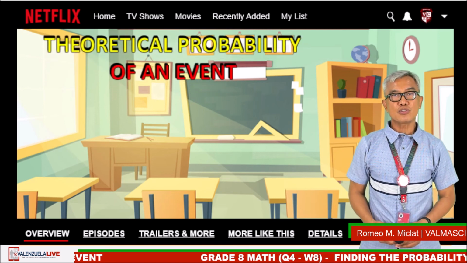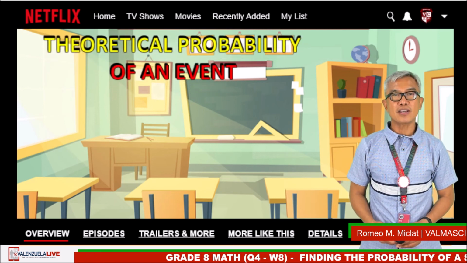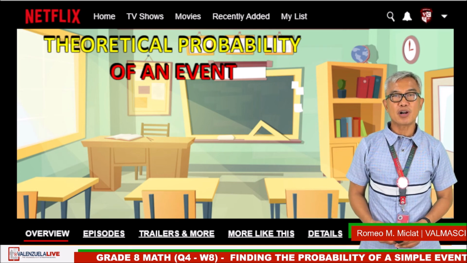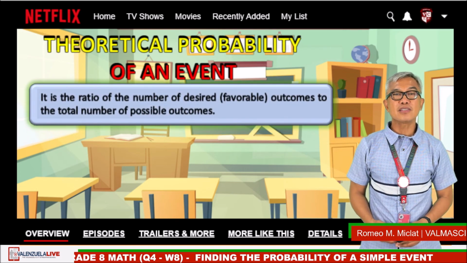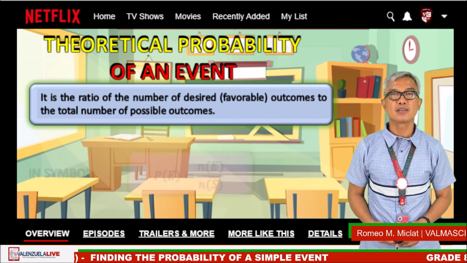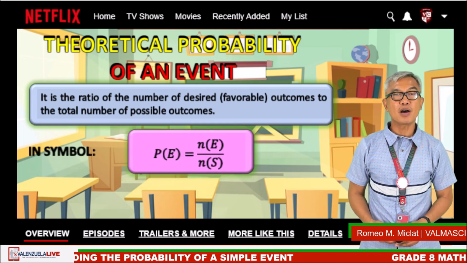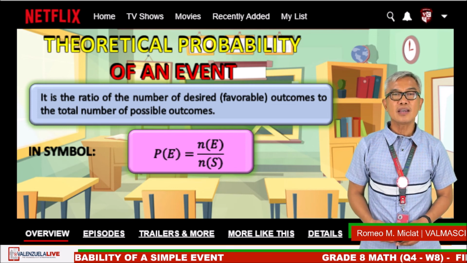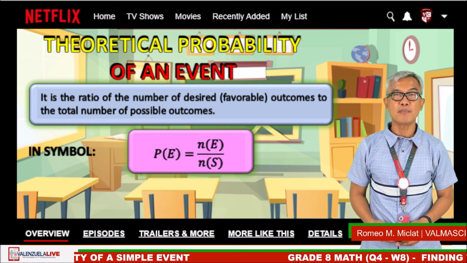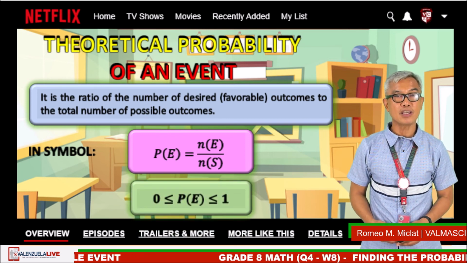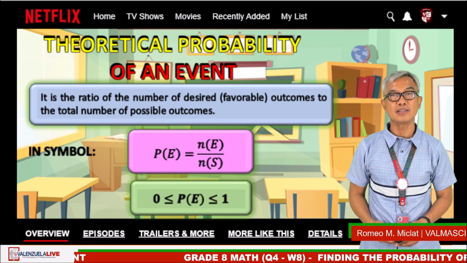Now it's time to summarize everything by stating all the important points we need to remember. Theoretical probability of an event is the ratio of the number of desired or favorable outcomes to the total number of possible outcomes. In symbols, the probability of event A is the cardinality of the event E divided by the cardinality of sample space S. The range of values of the probability of an event is from 0 to 1 inclusive.